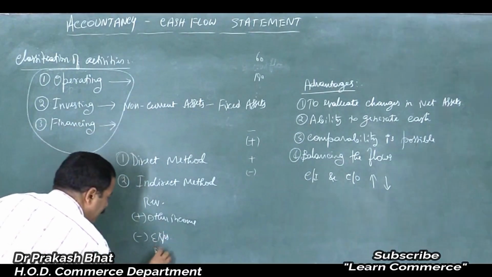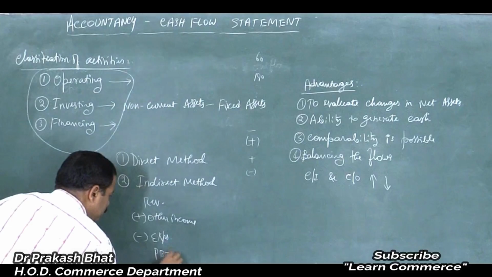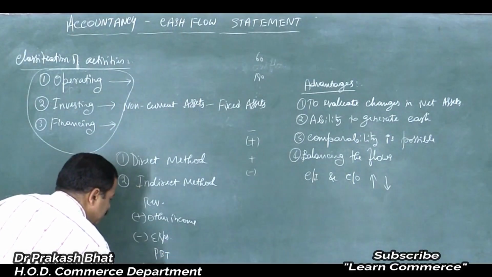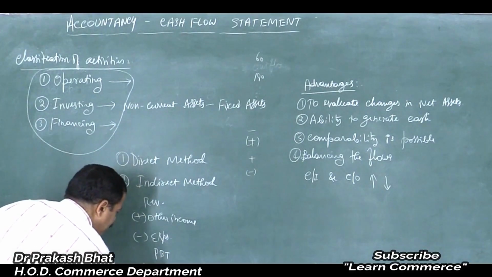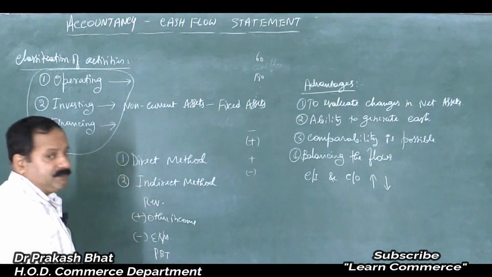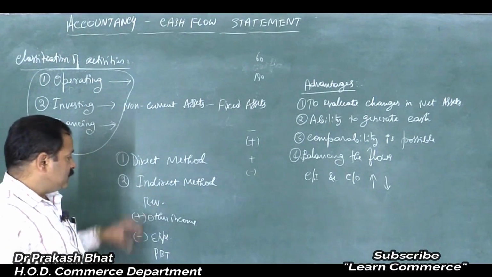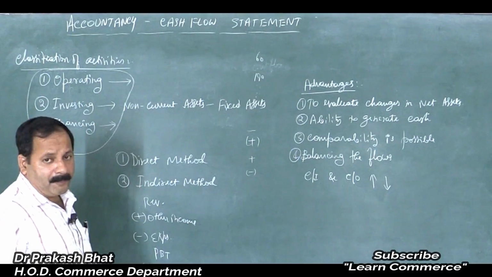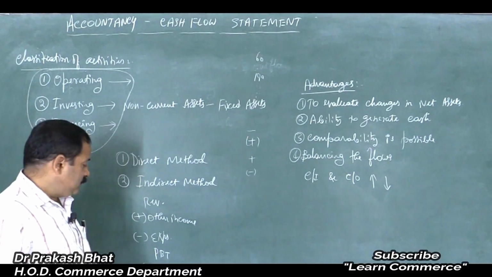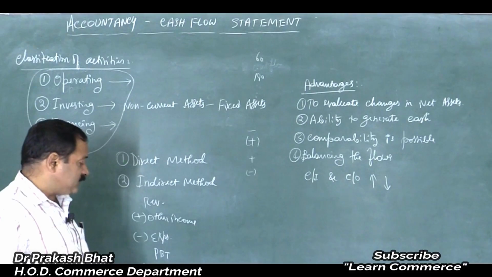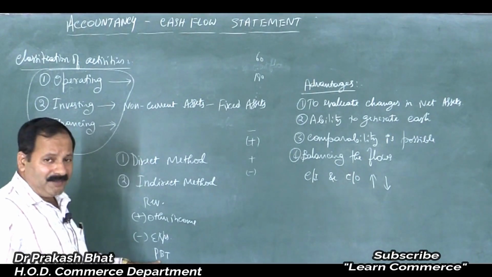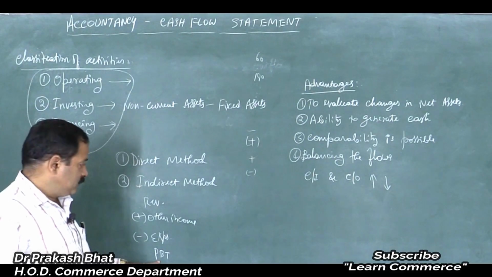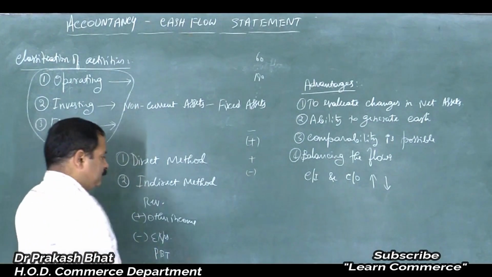Then profit before tax, minus tax, we will get PAT, profit after tax, isn't it? This is direct method. Indirect method is we will start from PAT, profit after tax. Here we have deducted tax, we will add it, then we will come to know how much was the PBT. Am I correct?